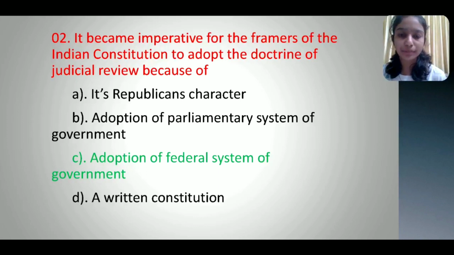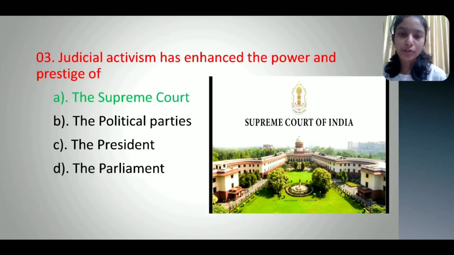of government. Third question. Judicial activism has enhanced the power and prestige of: option A, the Supreme Court, option B, the political parties, option C, the President, option D, the Parliament. And the correct option is option A, the Supreme Court.